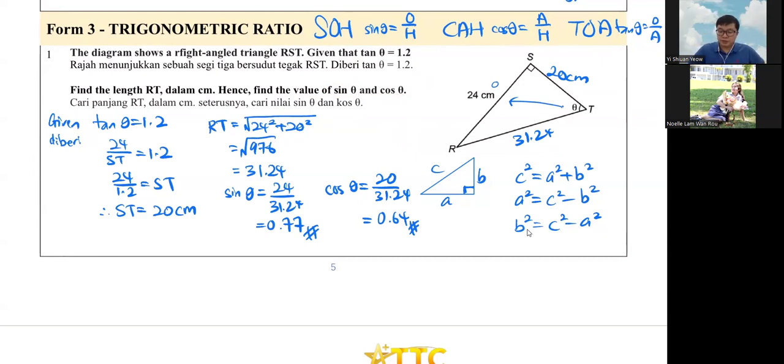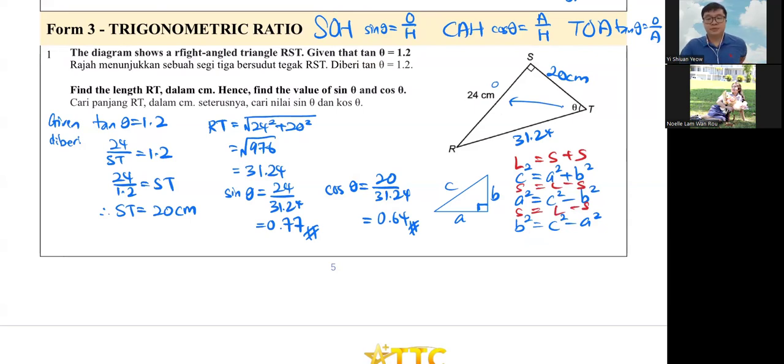Okay, so this is the Pythagoras theorem revision for you. Just notice long equals short plus short. Short equals long minus short. So there is a slight difference.